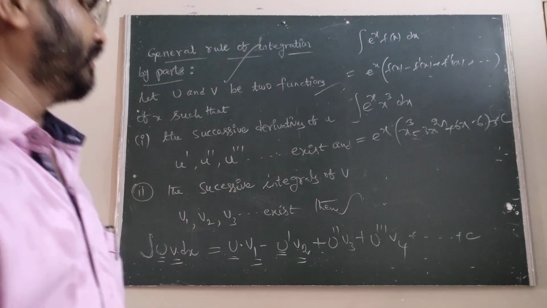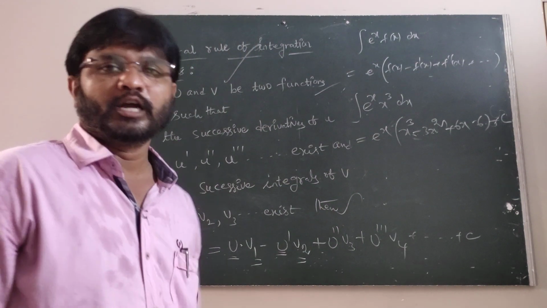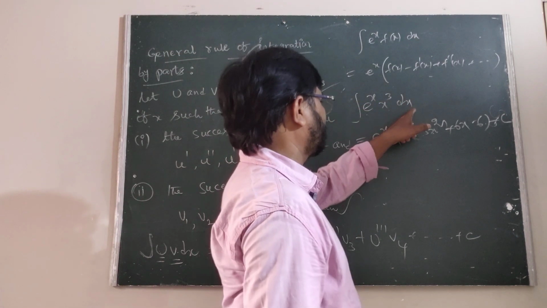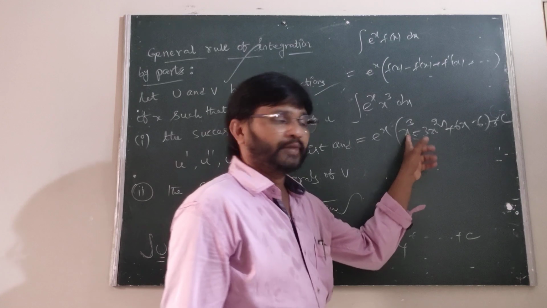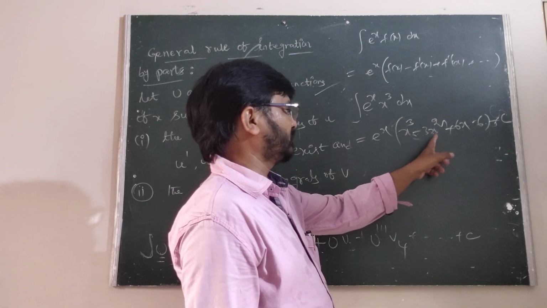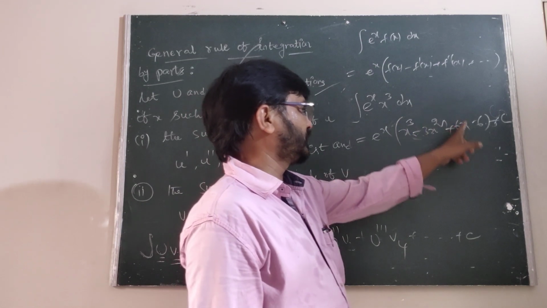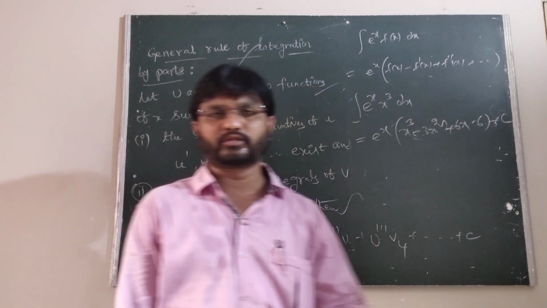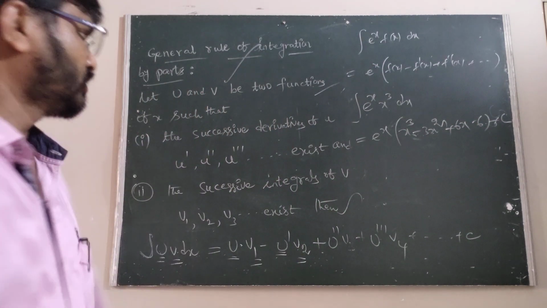But one of the easiest methods to evaluate the integral e power x into x cube dx is this: first you write x cube. The derivative of x cube is 3x square. Its derivative is 6x. Its derivative is 6. We have to take the alternate signs also. Suppose here,